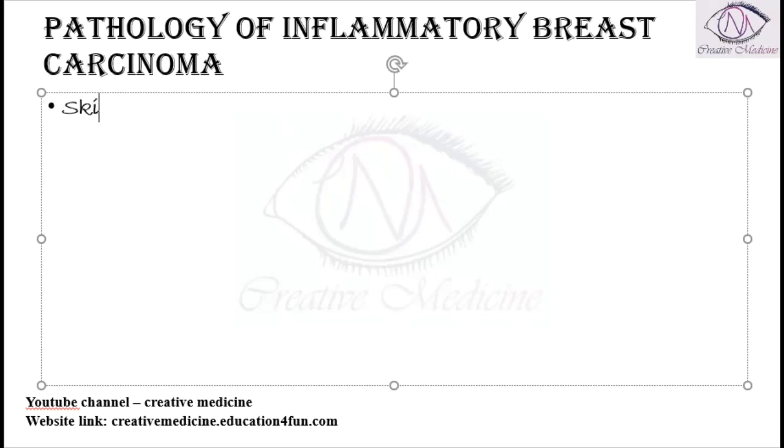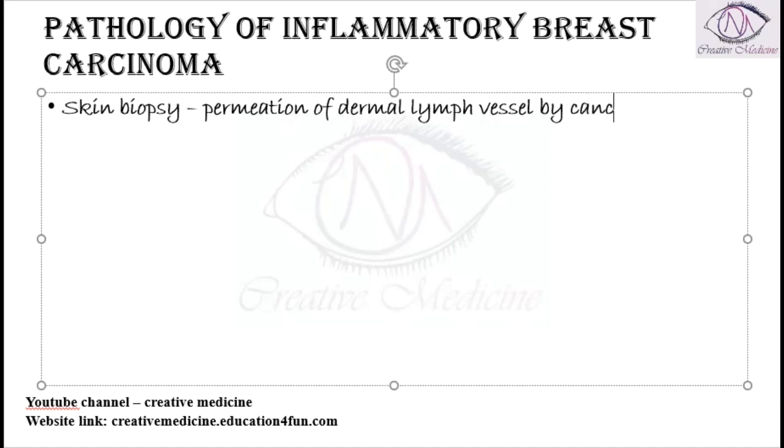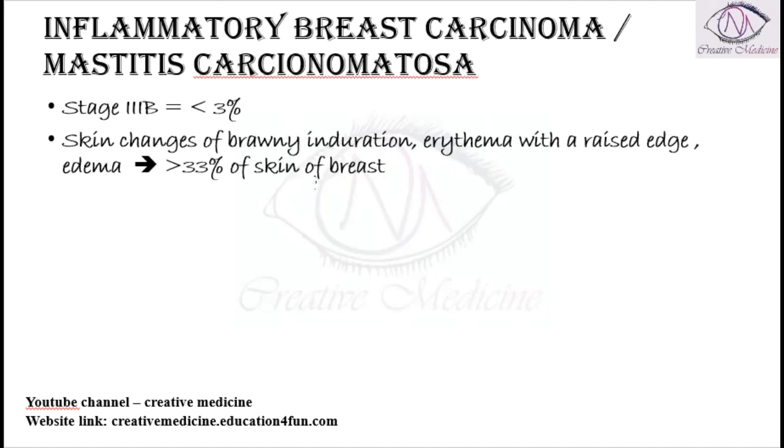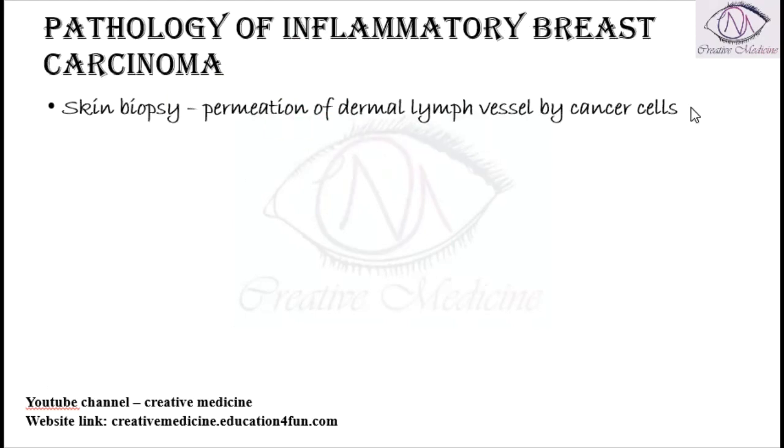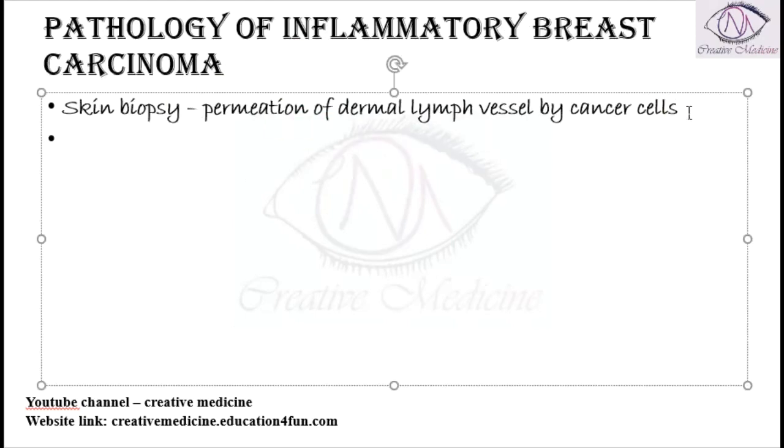If you do a skin biopsy in these patients, you will see permeation of the dermal lymph vessels by the cancer cells, and this dermal lymphatic involvement is responsible for the brawny induration and edema. Sometimes this inflammatory breast carcinoma is associated with a breast mass.